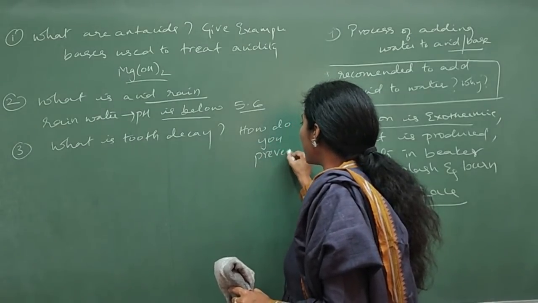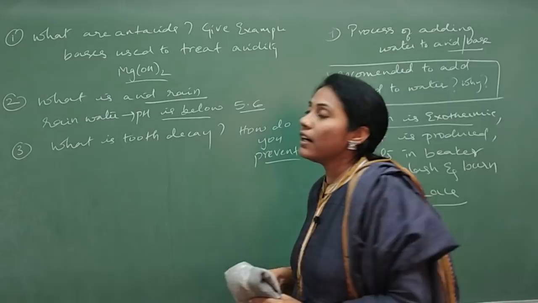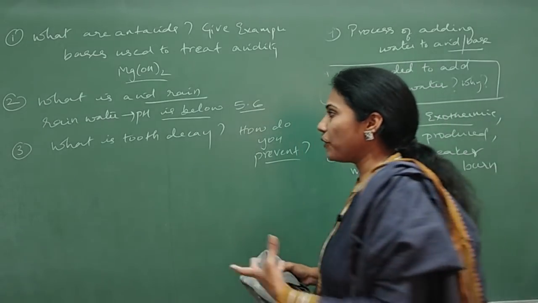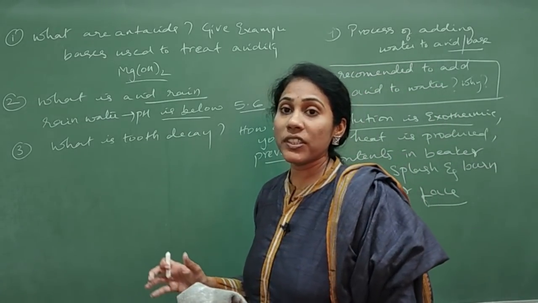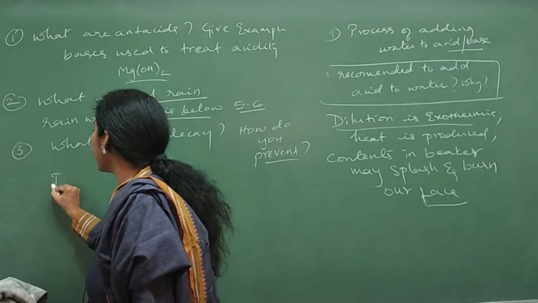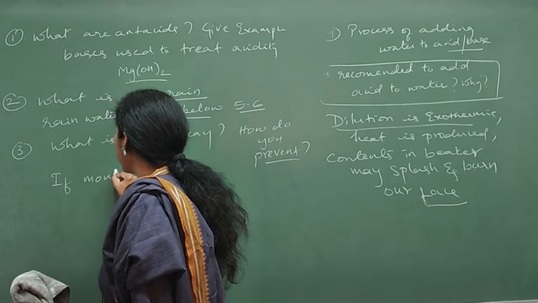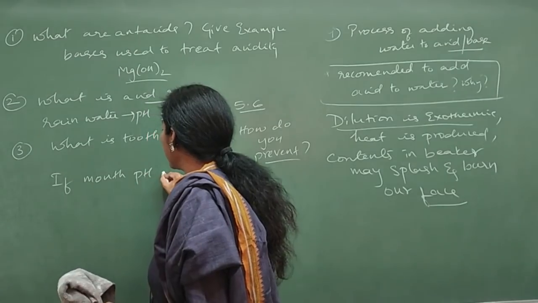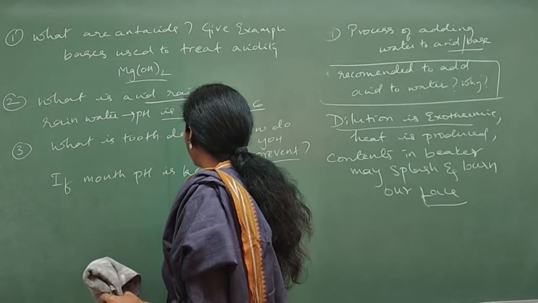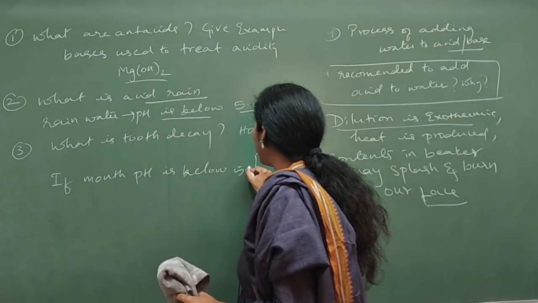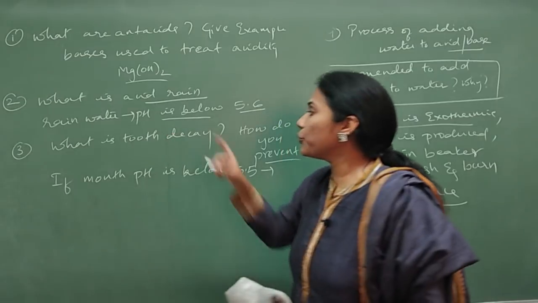Okay, so this was a question asked even in the preparatory examination, so you have to focus. What is tooth decay? If the mouth pH is below 5.5, it leads to tooth decay.